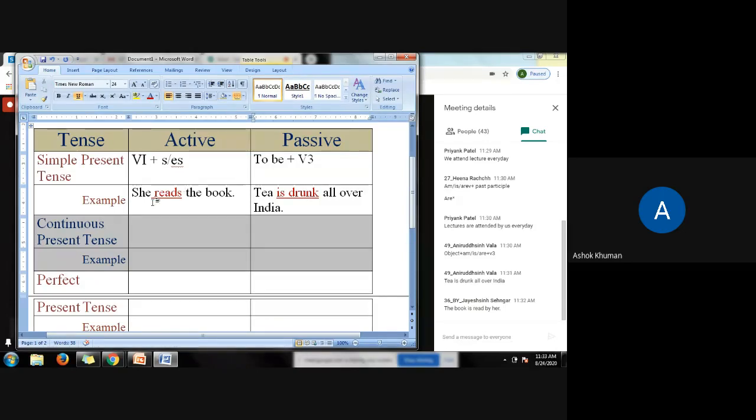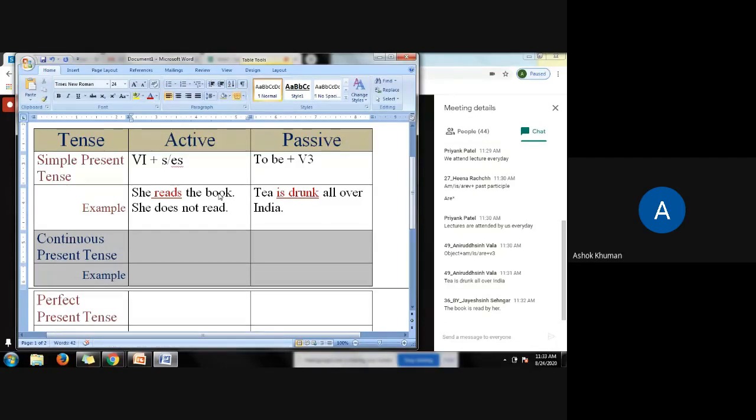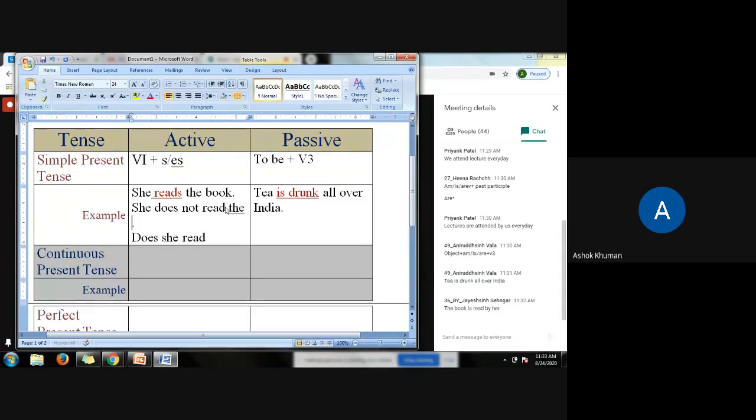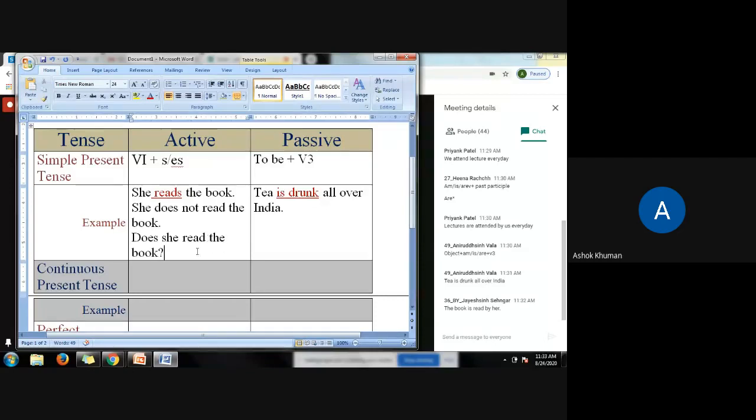Now the same sentence can be made negative and interrogative. She does not read the book. You know that. Okay. What would be the negative? She does not read. And does she read the book? Let me mention the book. Does she read the book? And question mark, don't forget. So we get these three sentences.